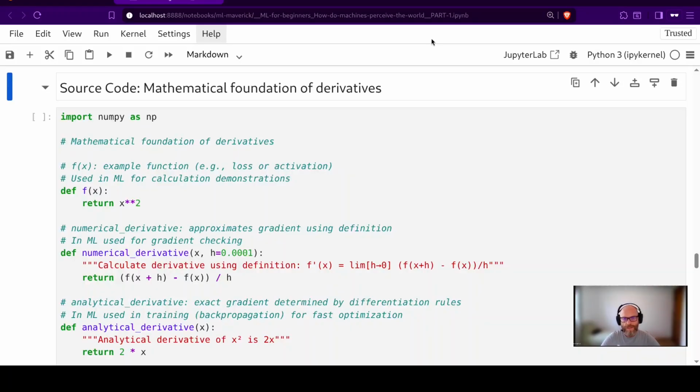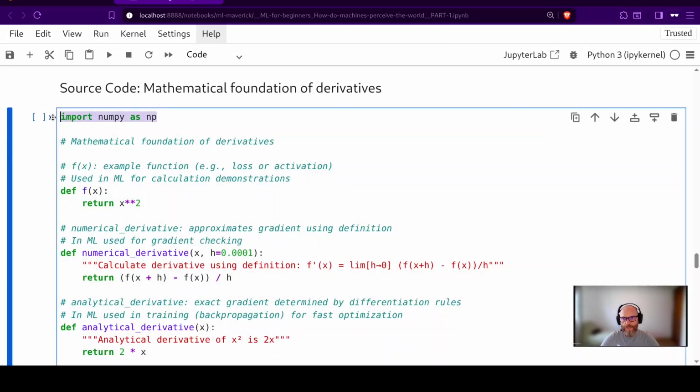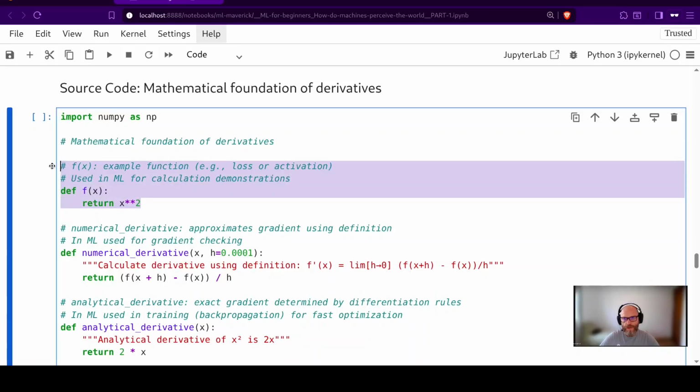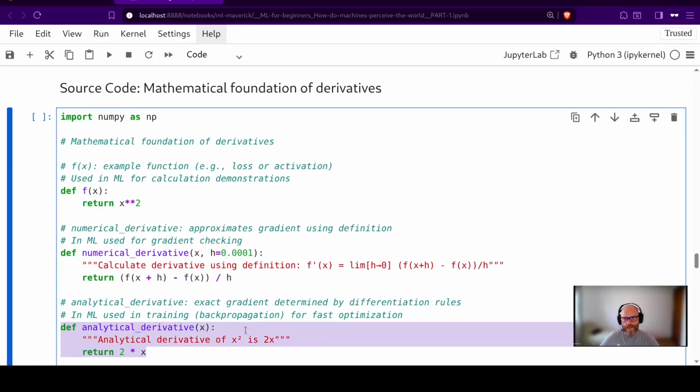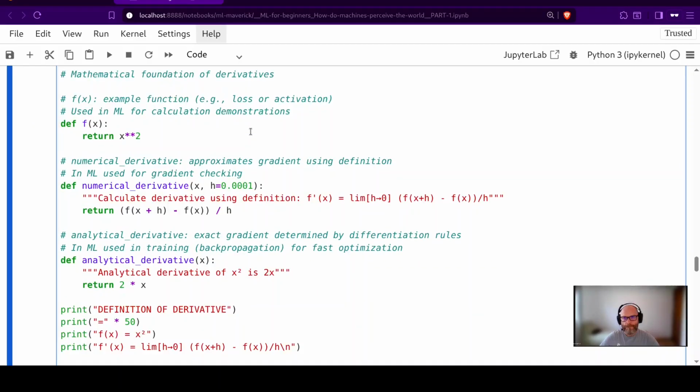Source code, mathematical foundation of derivatives. I will use NumPy for numerical operations, import NumPy as np, and I will use three functions: the normal function, the numerical derivative, and the analytical derivative to depict the derivatives.